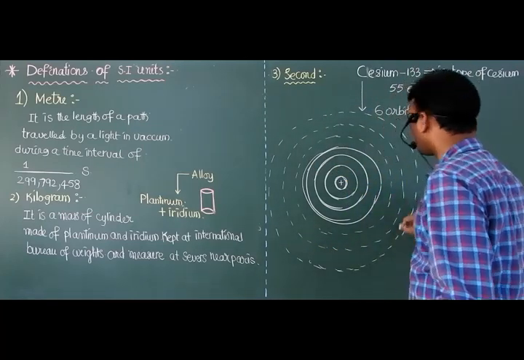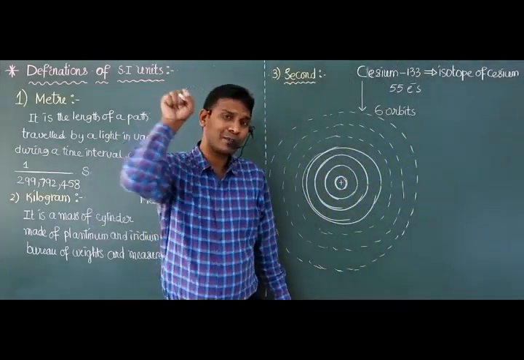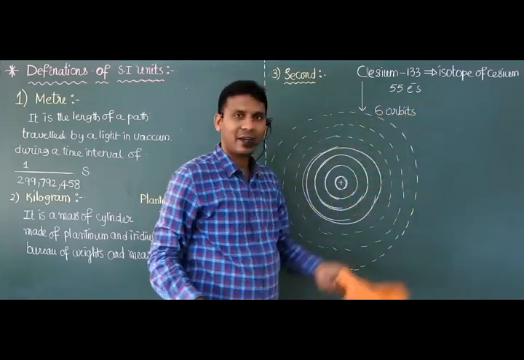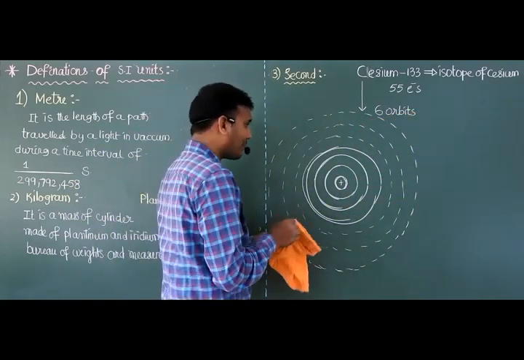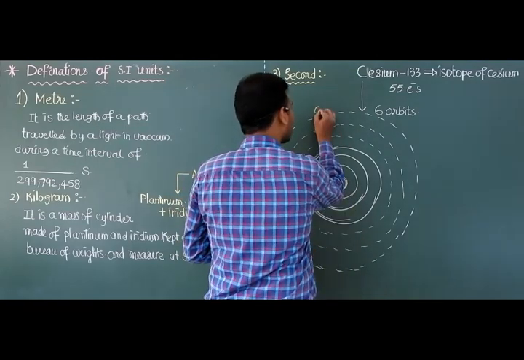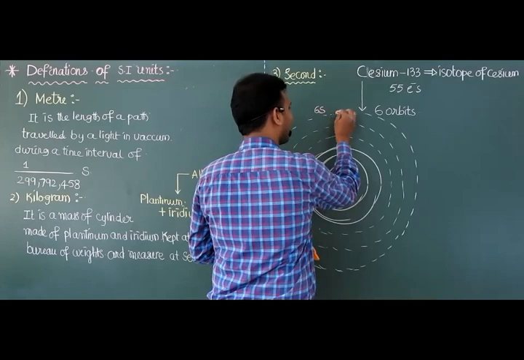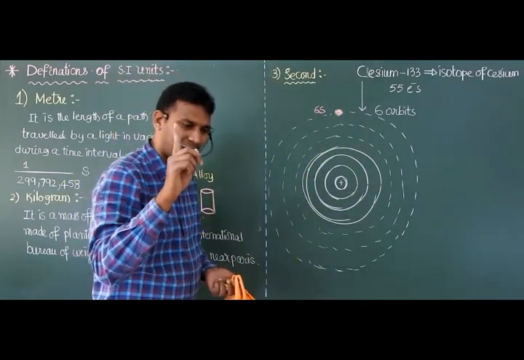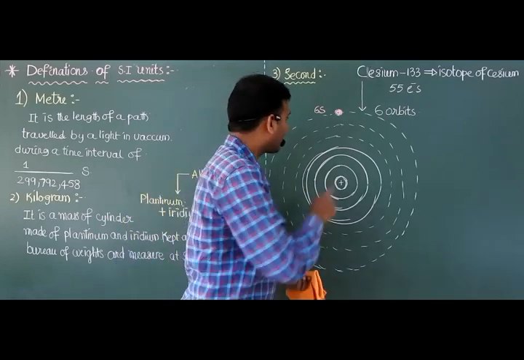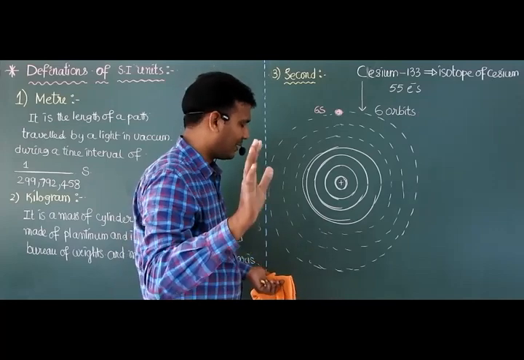If you observe the electronic configuration of cesium, the last electron, I think that is the 55th electron, is accommodated in 6s. 6s is accommodated with only 1 electron. So this is the outermost electron. Am I right? Listen carefully.